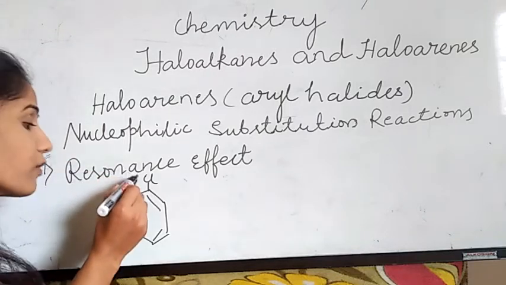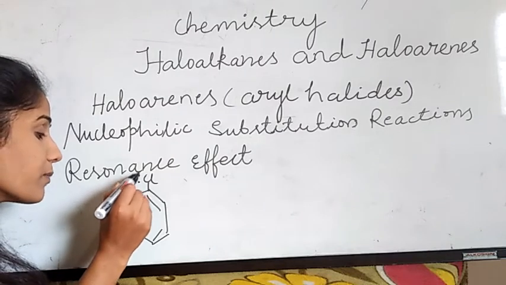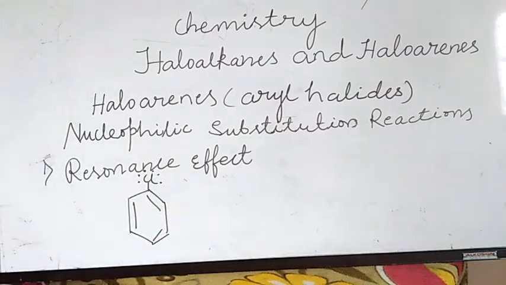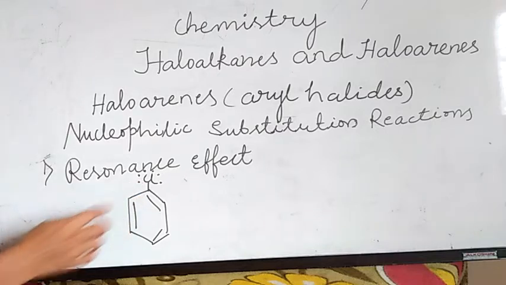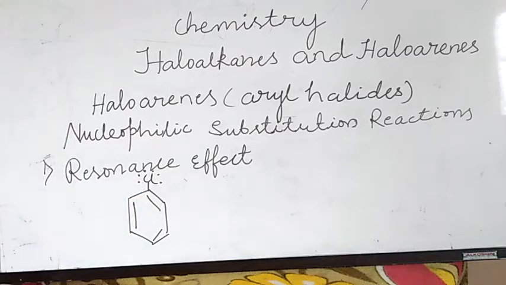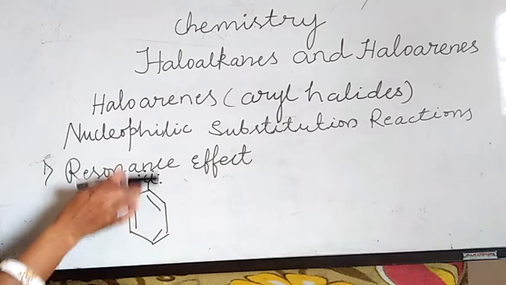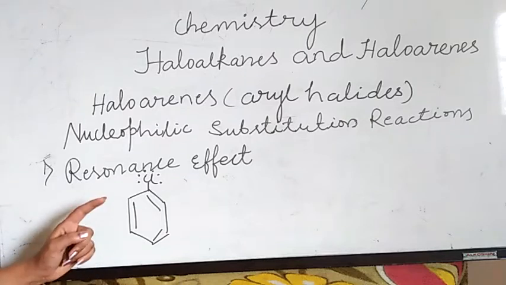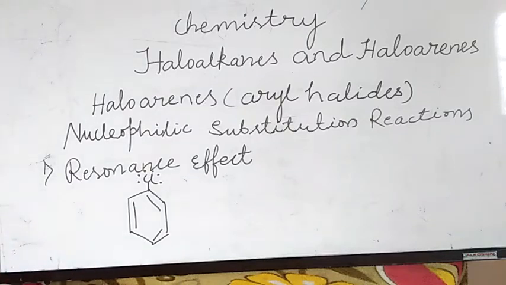However, the lone pairs of electrons, three pairs meaning 6 electrons, are there on chlorine, and they are also involved in delocalization. For that, the C-Cl bond acquires double bond character. So the breaking of the C-Cl bond is very difficult in haloarenes. The C-Cl bond present in haloarenes is very short and strong due to resonance.